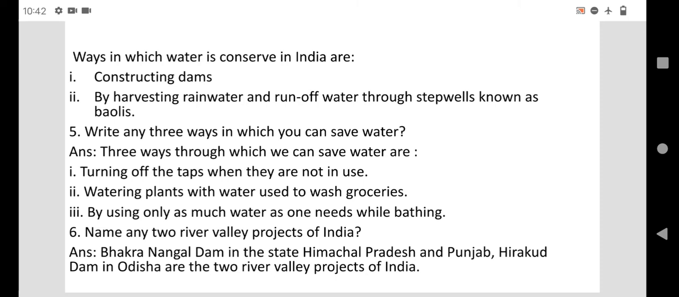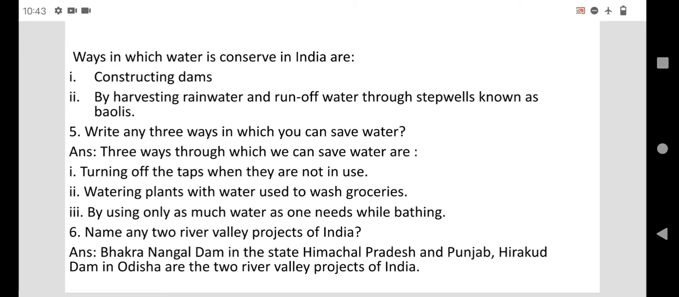Next, 5. Write any 3 ways in which you can save water. The answer is 3 ways through which we can save water are turning off the taps when they are not in use, watering plants with water used to wash groceries, and by using only as much water as one needs while bathing. So, how we can save water?